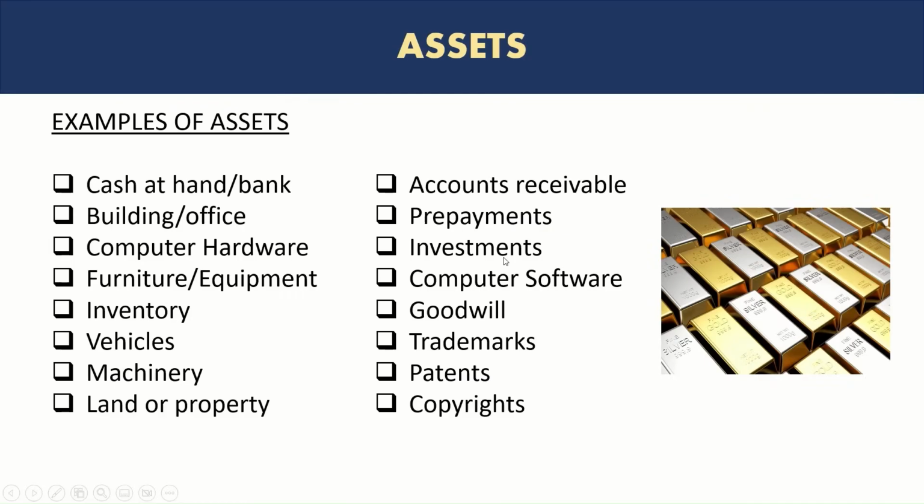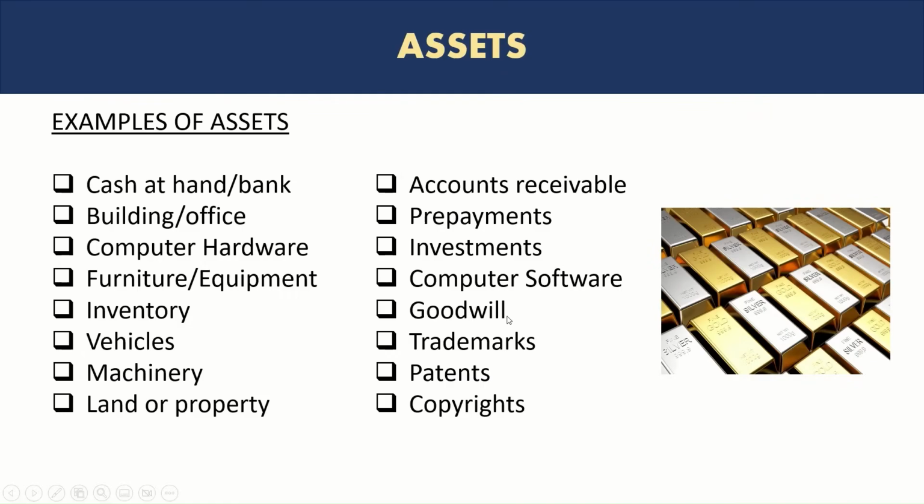Investments, so if the company has invested in other companies, the shares, or invested in bank, or invested in metals such as gold, silver, all of those investments are also asset because they will convert into money or cash. Computer software is going to be utilized by the business. So an example would be the implementation of ERP, for example, SAP or Oracle Financials. Any ERP, any computer software that the company purchases can also be considered as an asset.